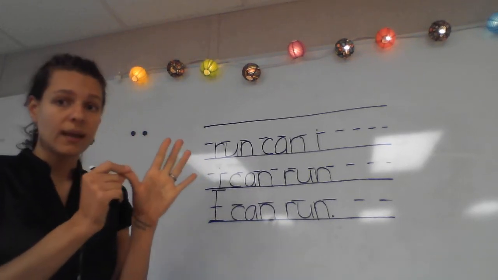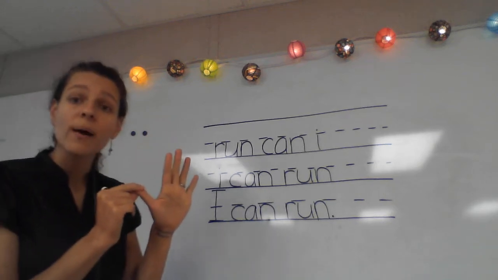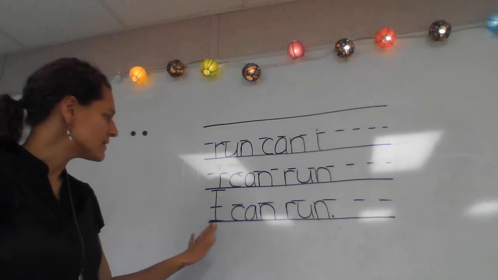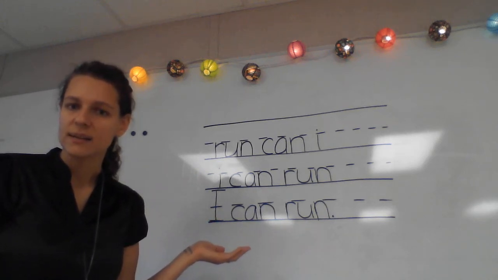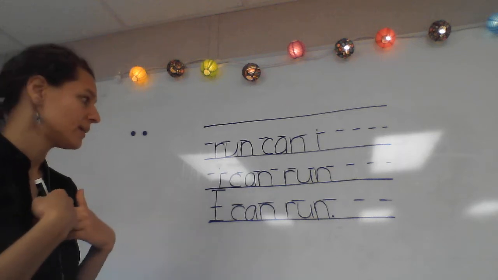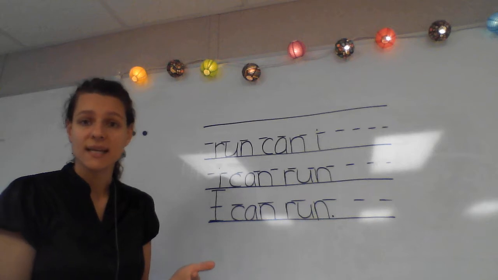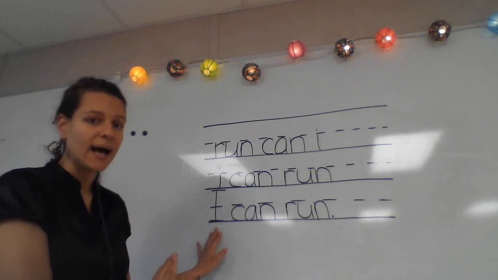All right, so we're looking for the subject, and that is who and what the sentence is about. So in this sentence, I can run. What is the subject of my sentence? Good, it's I, right? There has to be a who or what for the sentence to be about. So here our subject is I.